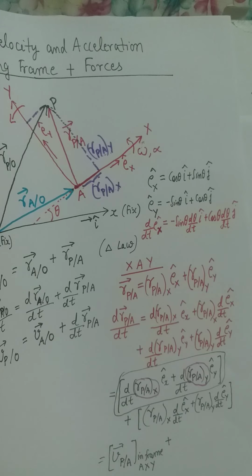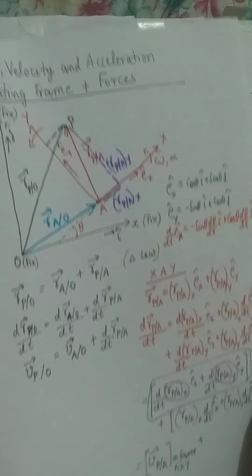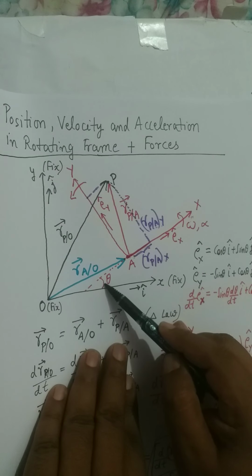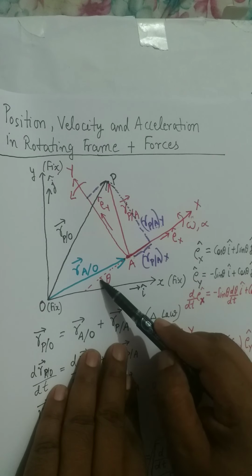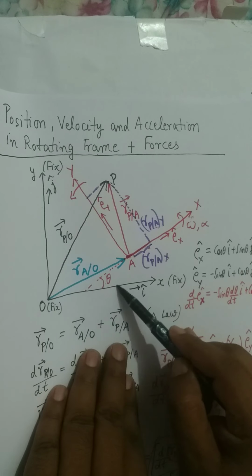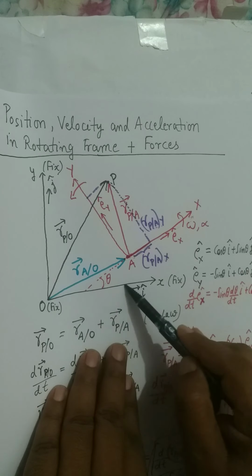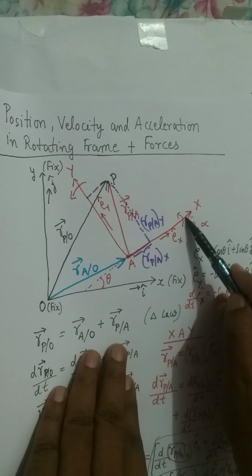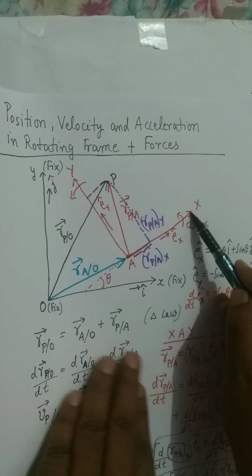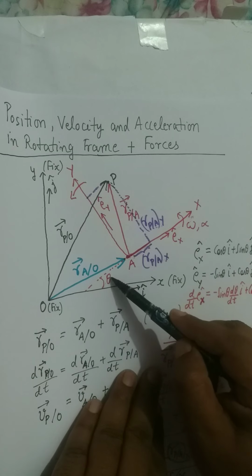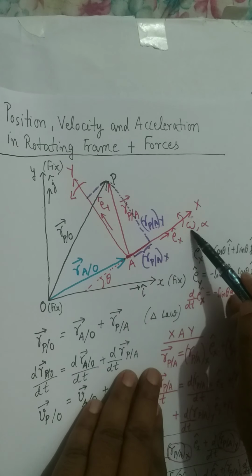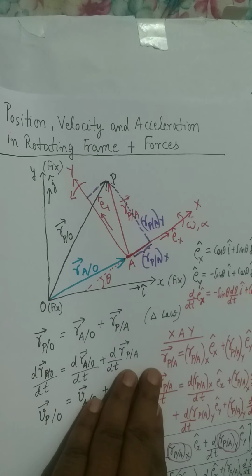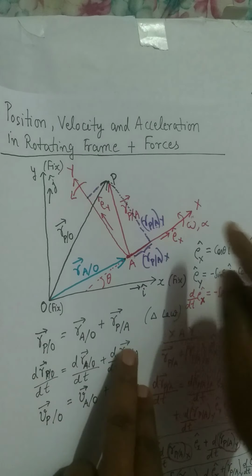What is d theta by dt? Theta is this angle. Notice this line is fixed, and this dotted line which connects to capital X is rotating. So d theta by dt defines the angular velocity of this coordinate system.